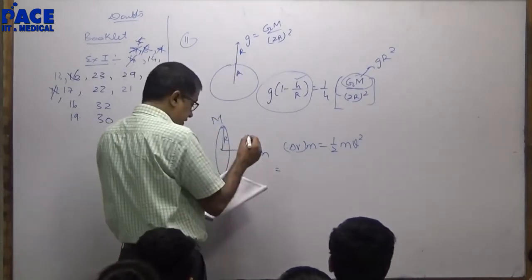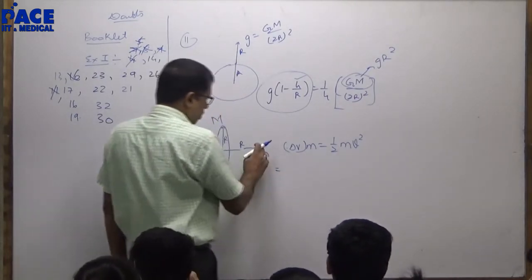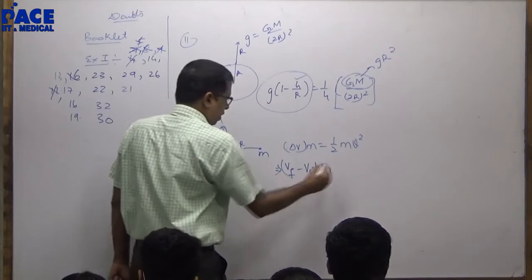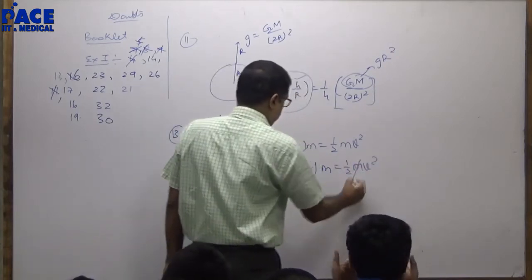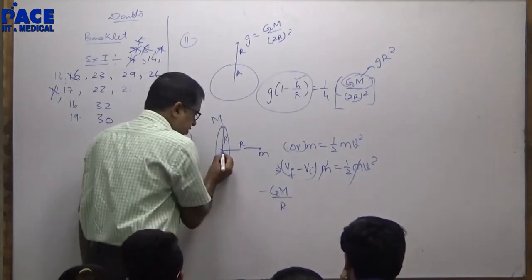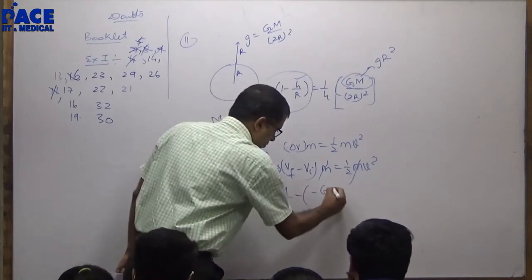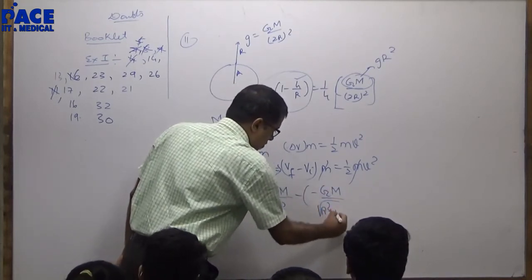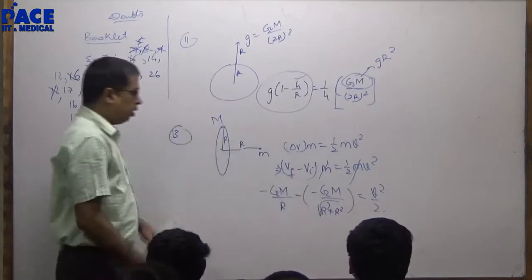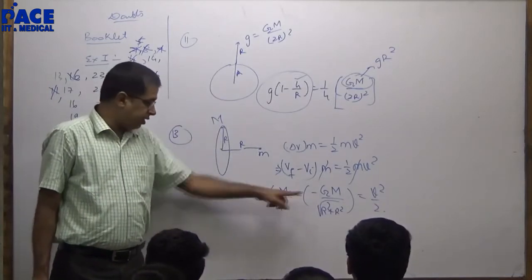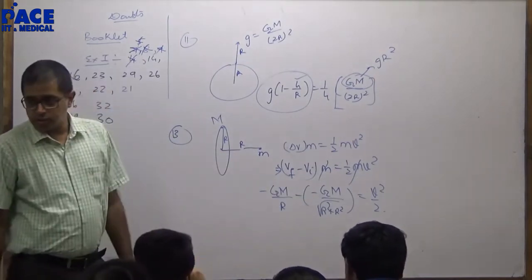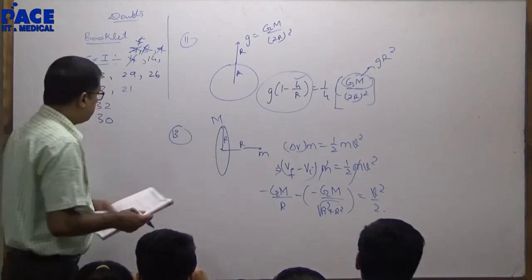Delta V, potential here and here. This value is taken as r. What is the potential at the center? V final minus V initial, into m, should be equal to half m v square. V final is minus G capital M by R, the potential at the center, minus of minus G capital M by under root R square plus x square should be equal to v square by 2. This is the potential final at the center, and this is the potential initial. Right? v will be root over this particular quantity.